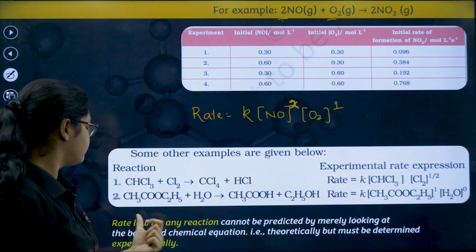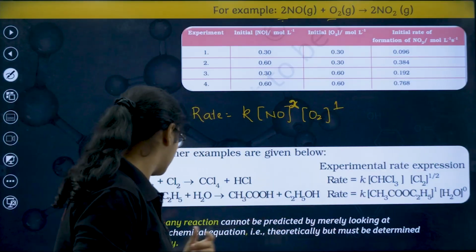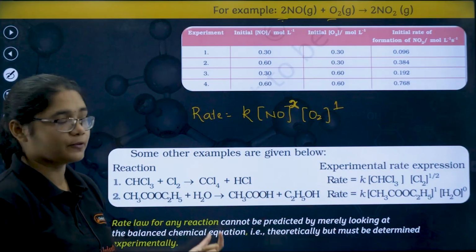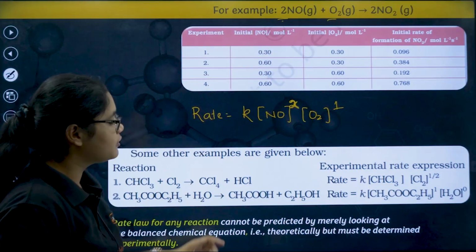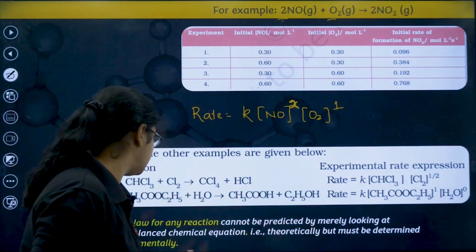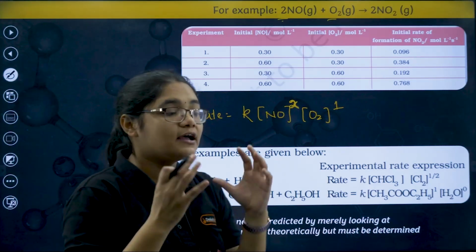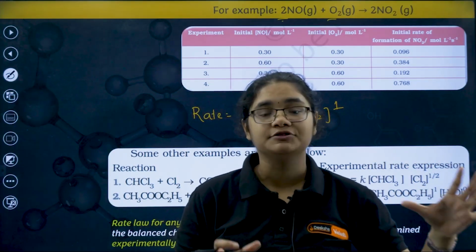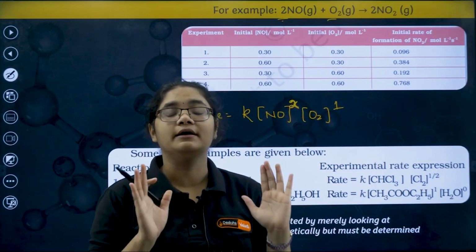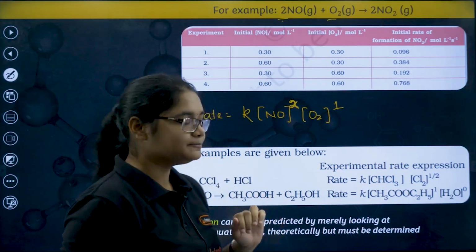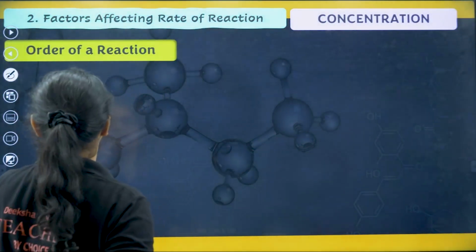The rate law for any reaction cannot be predicted by merely looking at the balanced chemical equation. This rate law cannot be predicted by looking at the equation. It has to be determined experimentally. You have to change the concentration and see the change in the rate of the reaction, then only can we find the rate law of a reaction. It cannot be determined theoretically. Clear? Now let's go to the next part, that is the order of a reaction.